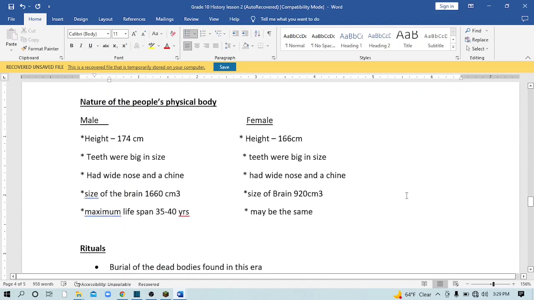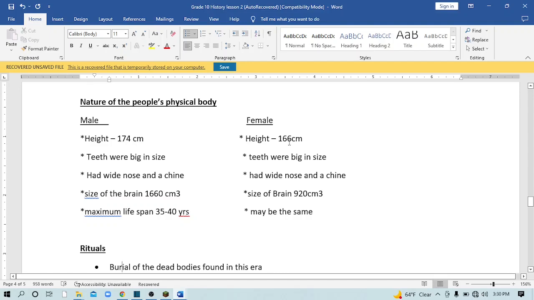Right. The next important thing can come in the MCQ paper: the nature of the people's physical body. Male height is 174 centimeters.